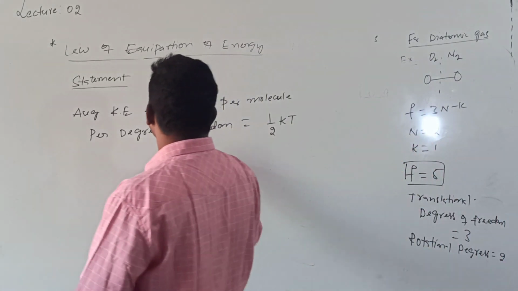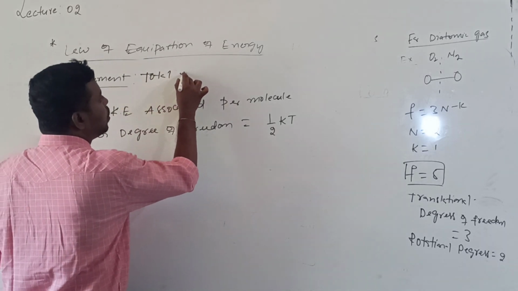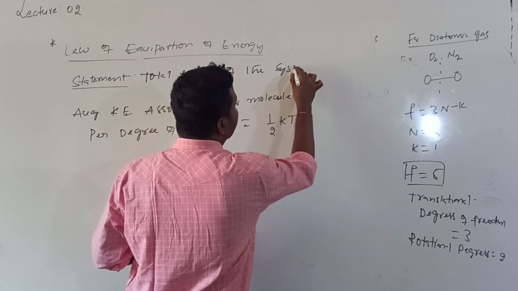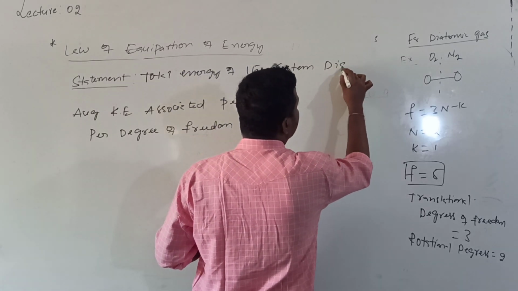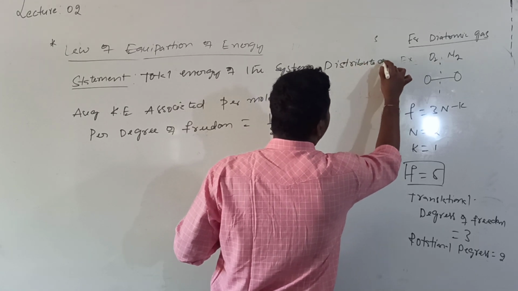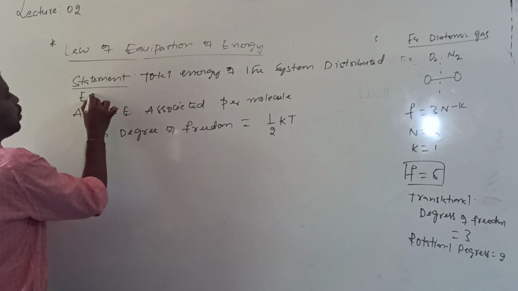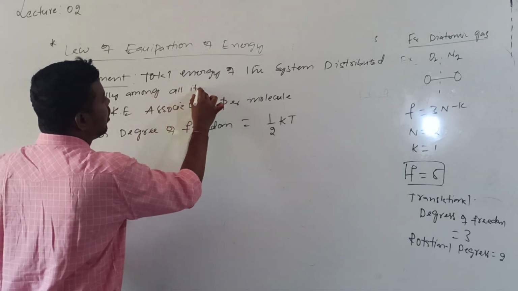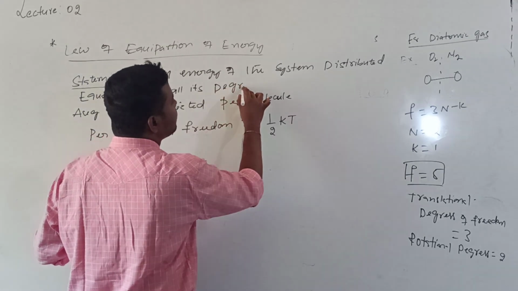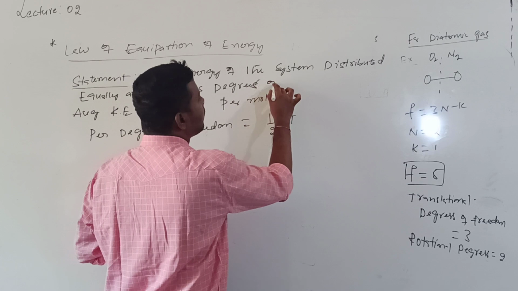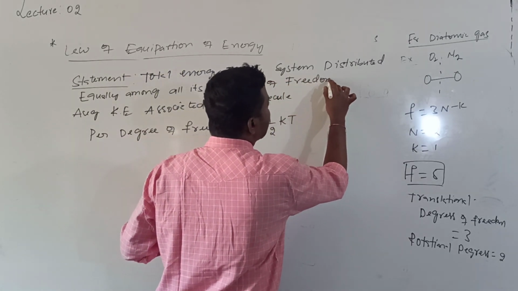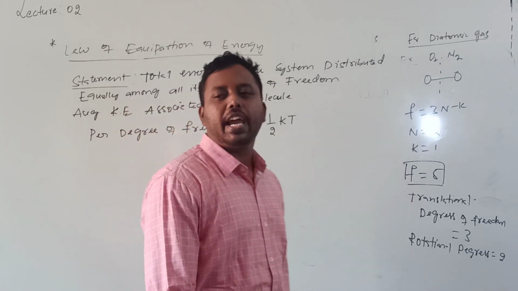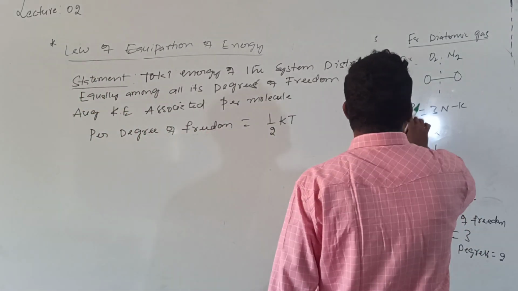According to this law of equipartition of energy, the total energy of the system is distributed equally among all its degrees of freedom, and the average kinetic energy associated per molecule per 1 degree of freedom is equal to 1/2 K T. Why is it 1/2 K T?